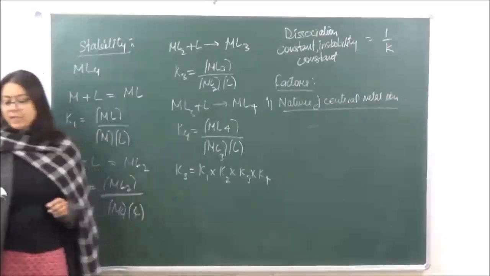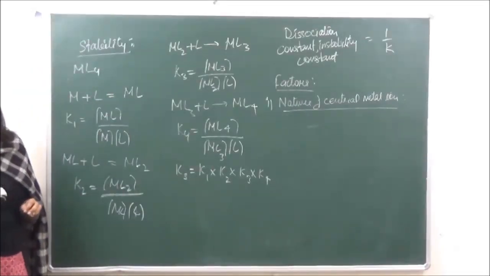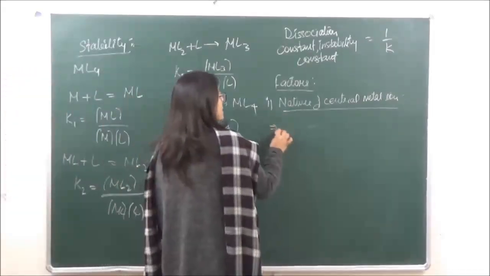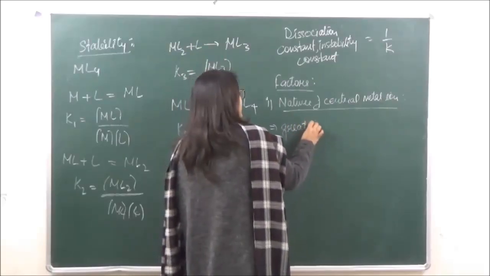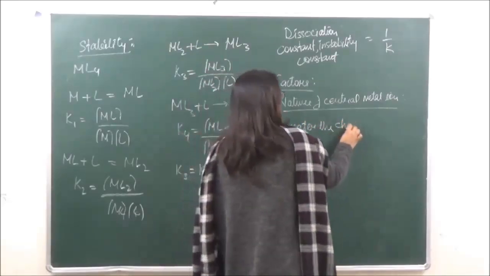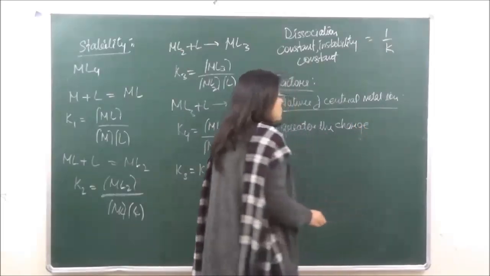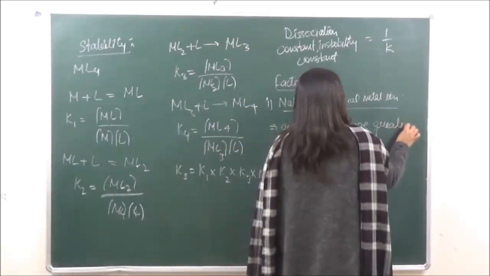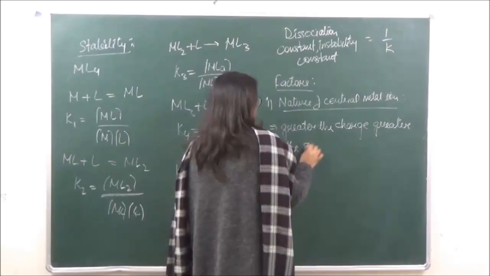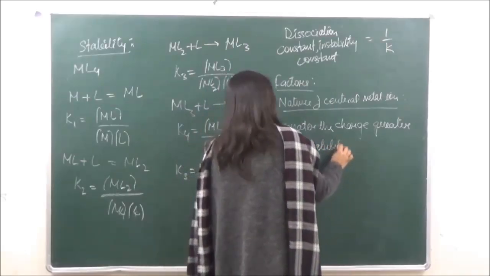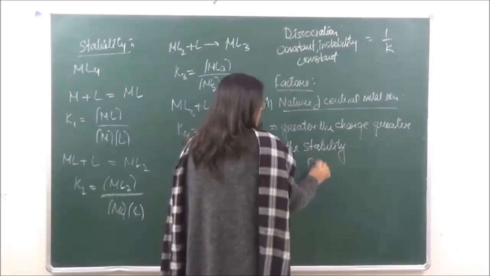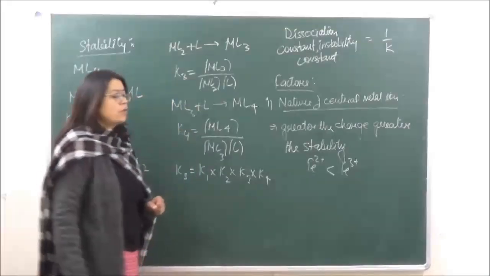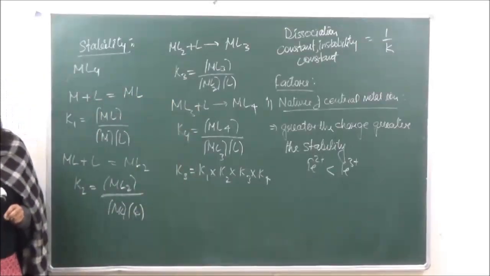When we are looking at the nature of the central metal ion, it is seen that greater the charge, greater is going to be the stability. This is important for your competitions, okay? Greater the charge, greater is the stability. So if we are having complexes of Fe2 positive and Fe3 positive, the complexes of Fe3 positive are going to be more stable. Right?